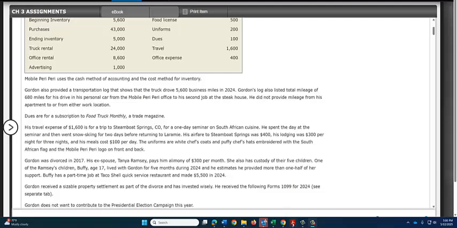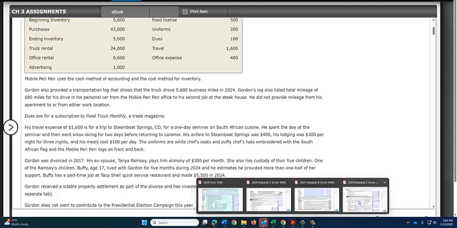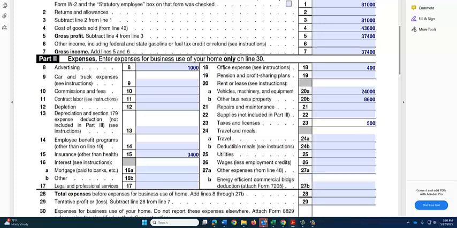So now let's get those figures over on the Schedule C. For transportation, we're not entering anything, unfortunately. The solution said that is not allowed. And then over here on travel, we're going to deduct the $300 for lodging. Remember, he gets nothing for his airfare. The deductible meals will only be $50.